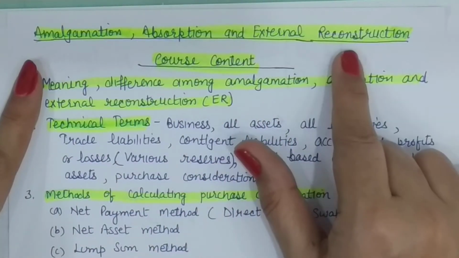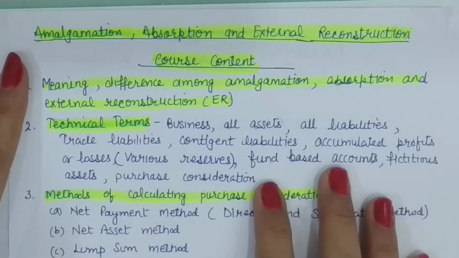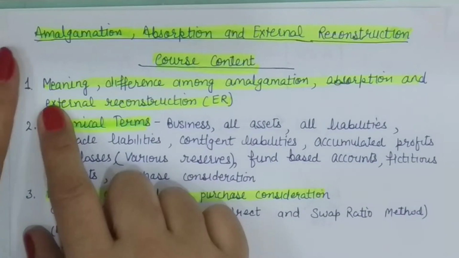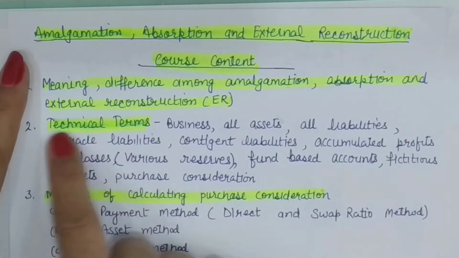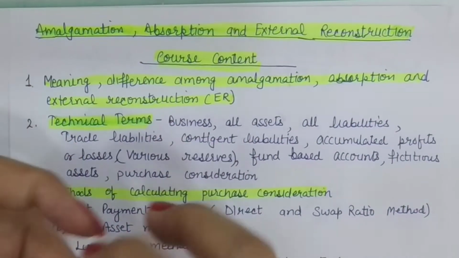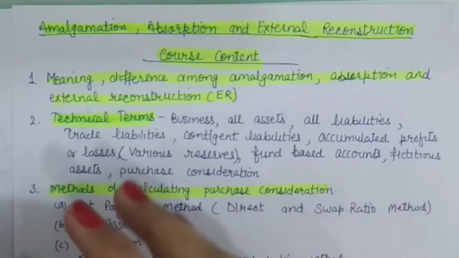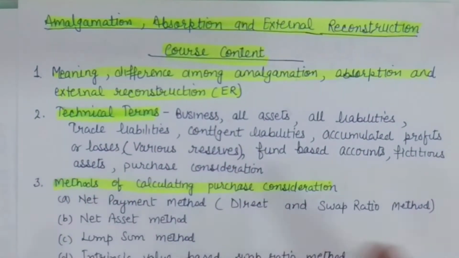absorption and external reconstruction. Now in this chapter the course includes number 1, the meaning and the difference among these three terms. So we'll be studying what constitutes amalgamation or absorption or external reconstruction and what are the similarities and differences among these. And within this we'll be studying why all the three have been put into one chapter. So what is the accounting similarity in these terms?